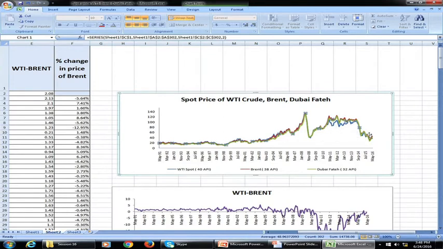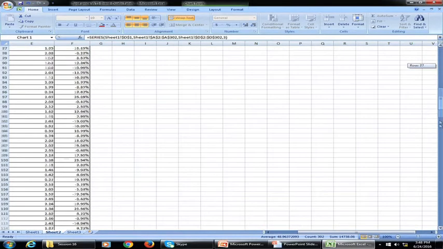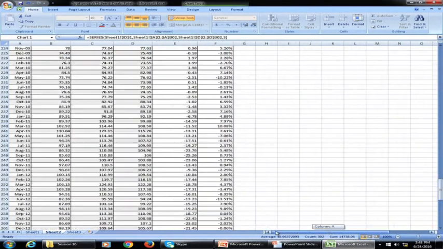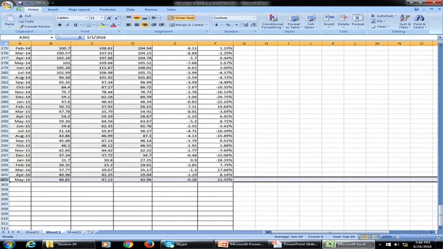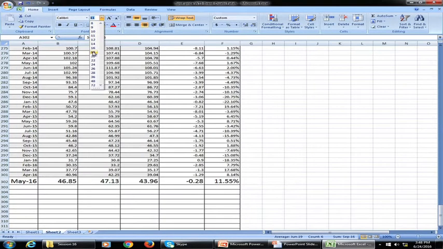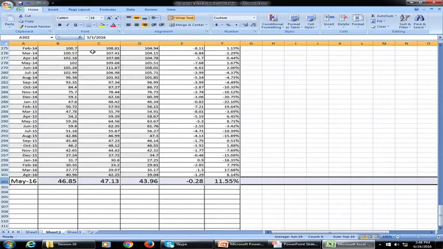Let me take the whole data to the last. So around May 16, the spot price of WTI crude is quoting around $46.85 per barrel, Brent is quoting at 47.13, and Dubai Fateh is quoting at 43.96.